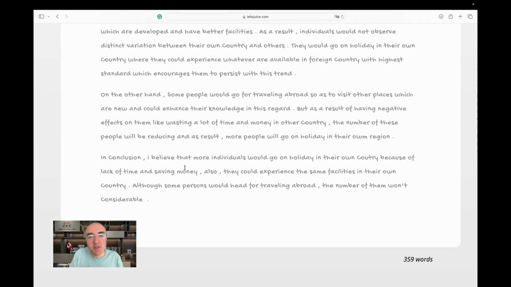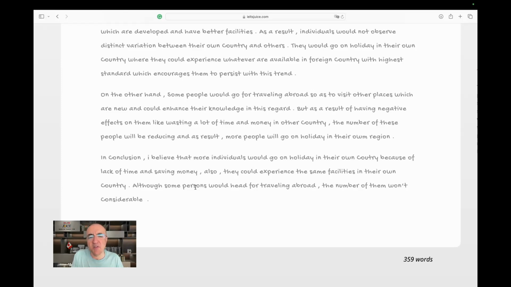In conclusion, I believe that more, let's read the conclusion now. I believe that more individuals would go on holiday in their own country because of lack of time and saving money. Good. Yes, these two were mentioned. Also, not good punctuation here. Semicolon before, comma is okay. They could experience the same facilities in their own country. Yeah, all the three items are listed here.